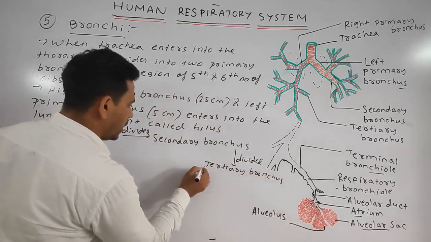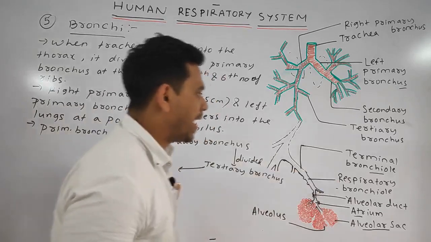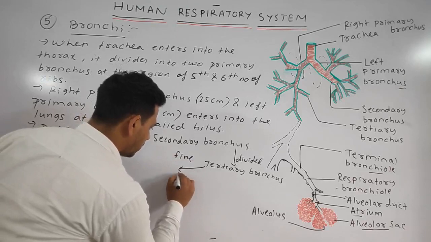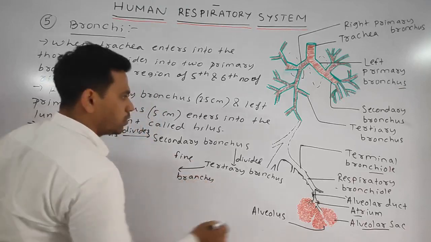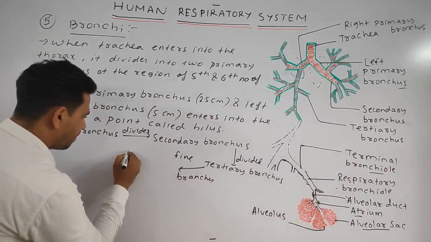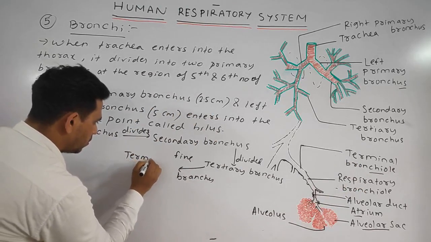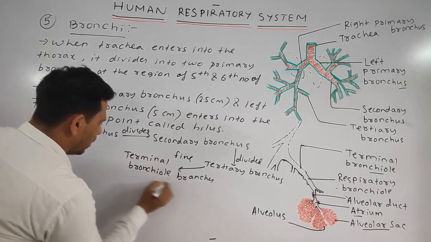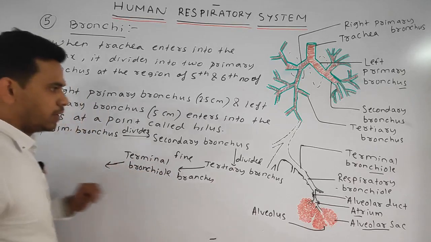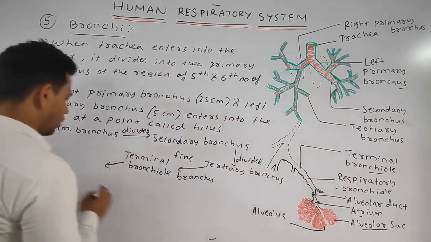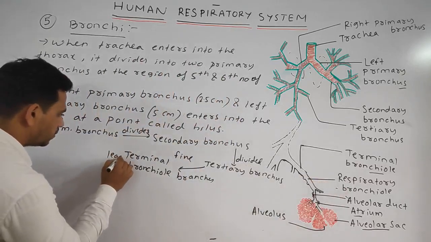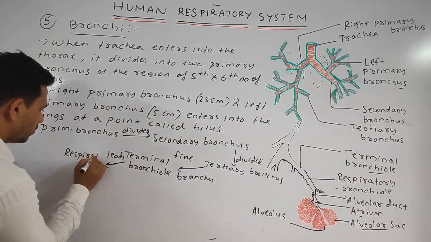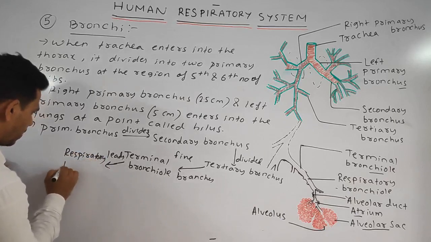Tertiary bronchus is further branched into fine branches called the terminal bronchiole. Terminal bronchiole further leads to the respiratory bronchiole.